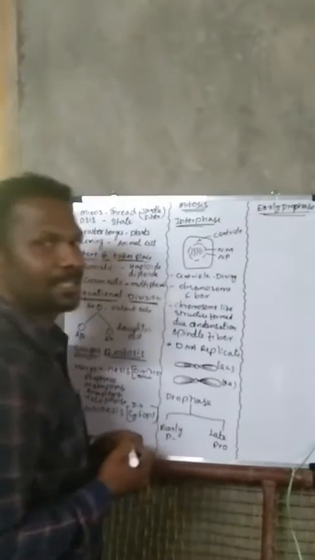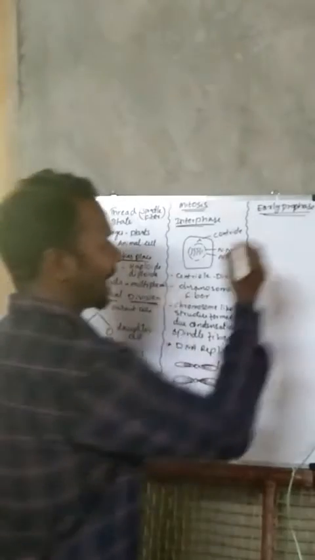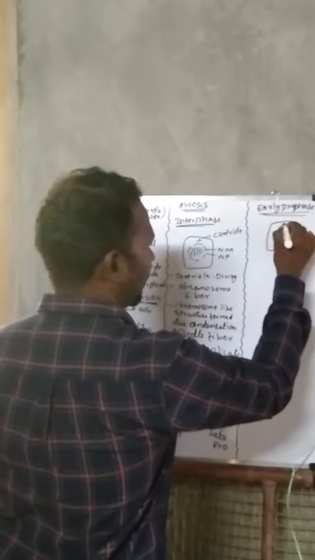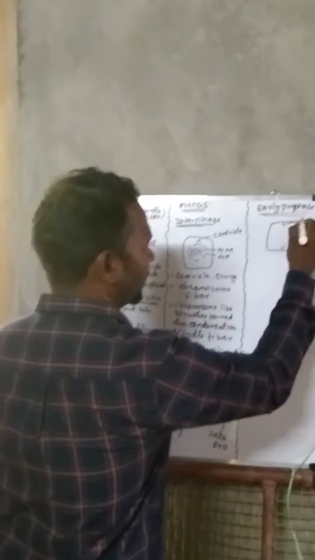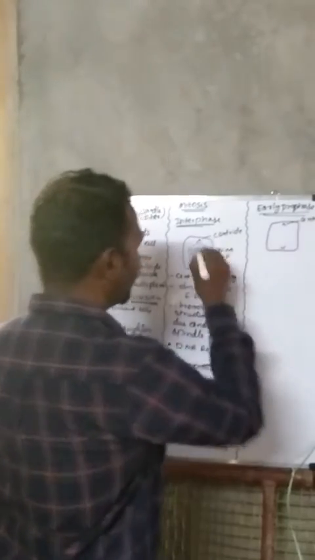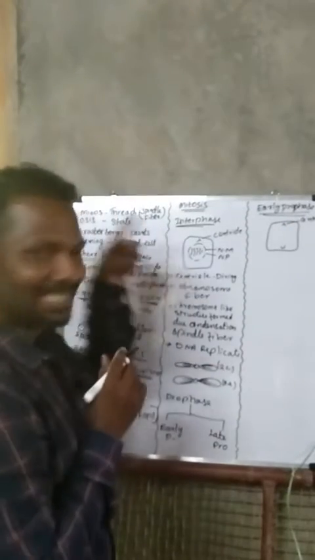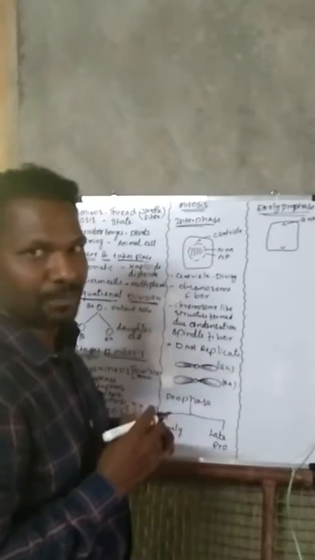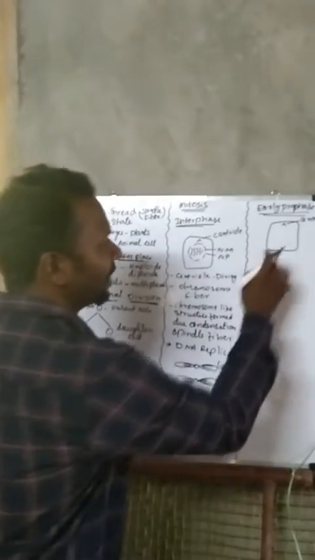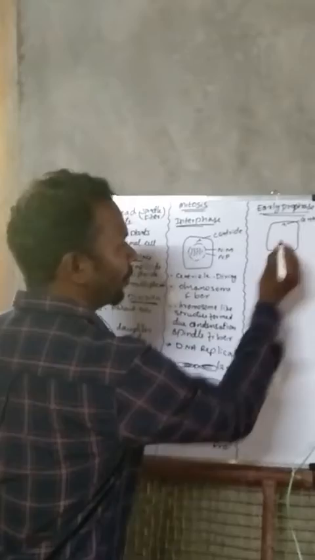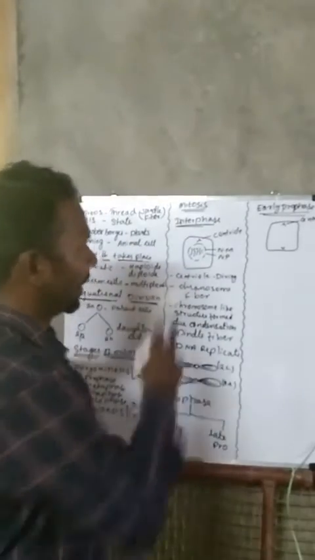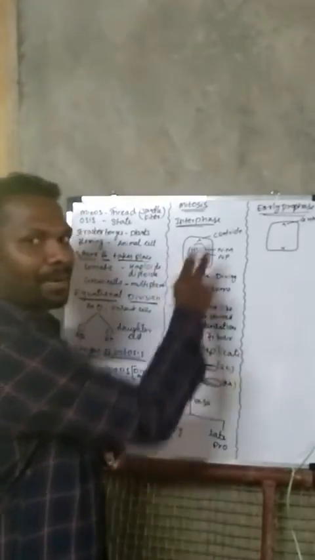In this early prophase, let us discuss what happens in the cell. We have centriole here. As I told you, centriole started dividing in the interphase itself and started moving to opposite poles. Already, the centrioles moved to opposite poles in the early prophase. Then let us think about the nuclear membrane.